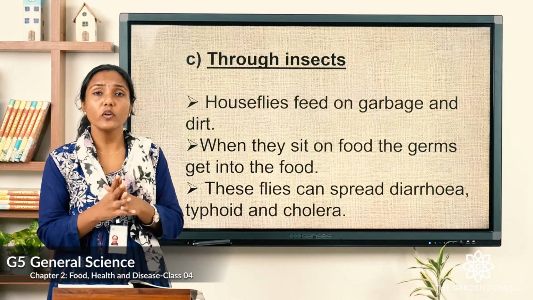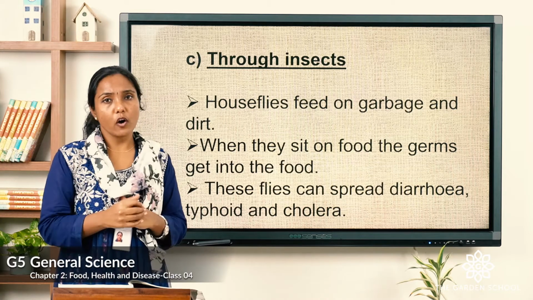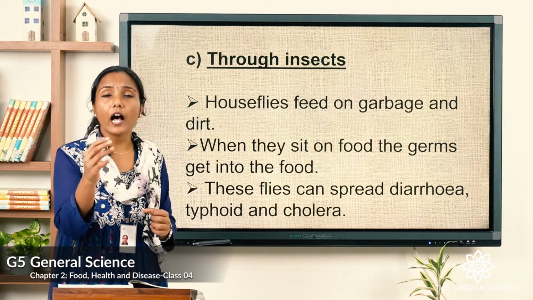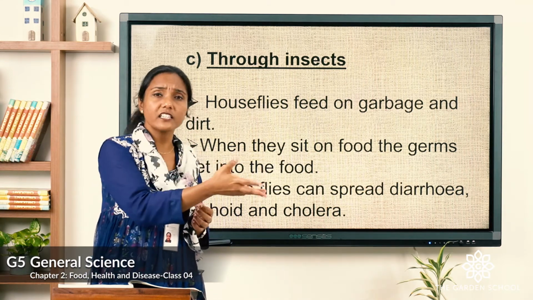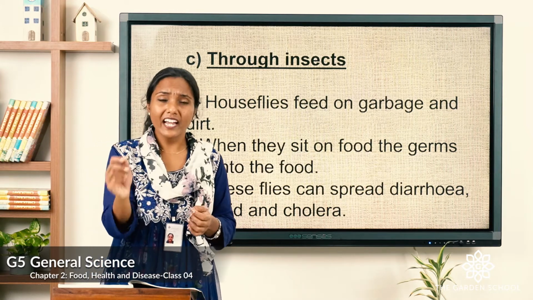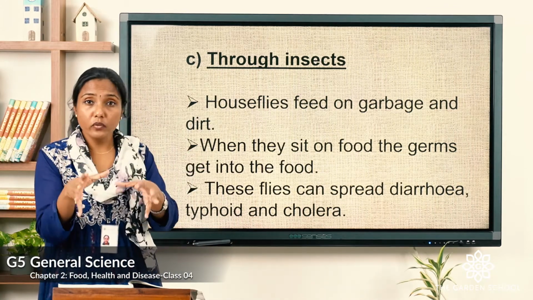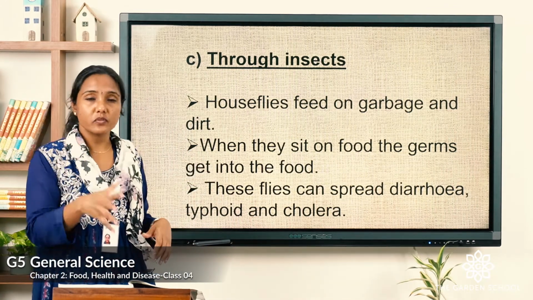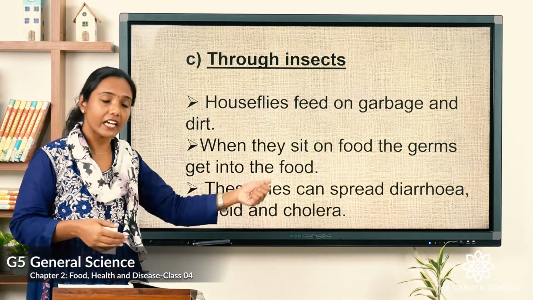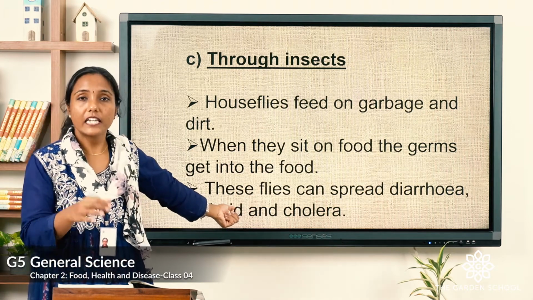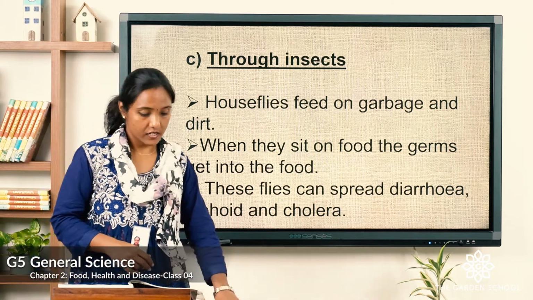Now we will see through insects how these communicable diseases spread. House flies, we all know, as I have already told you, feed on garbage and dirt. Where can you find the house flies? You can find these house flies either on the garbage or in the dirt. Where there are dirty or unclean places, lots of flies you can see. So when they sit on the food, the germs get into the food. What diseases can these flies spread? Diarrhea, typhoid and cholera. Keep that in mind, the flies can spread diarrhea, cholera and typhoid.